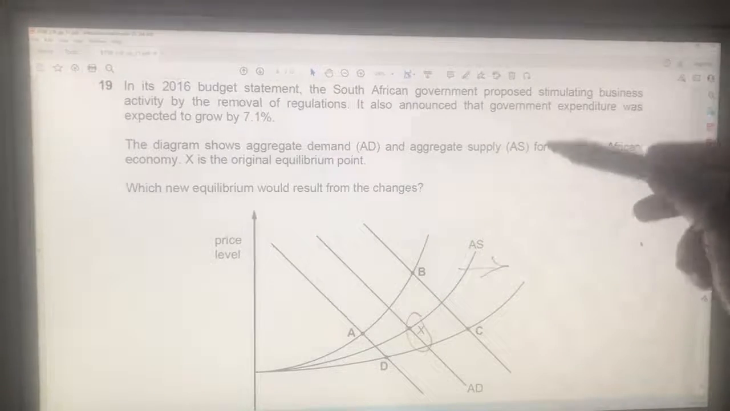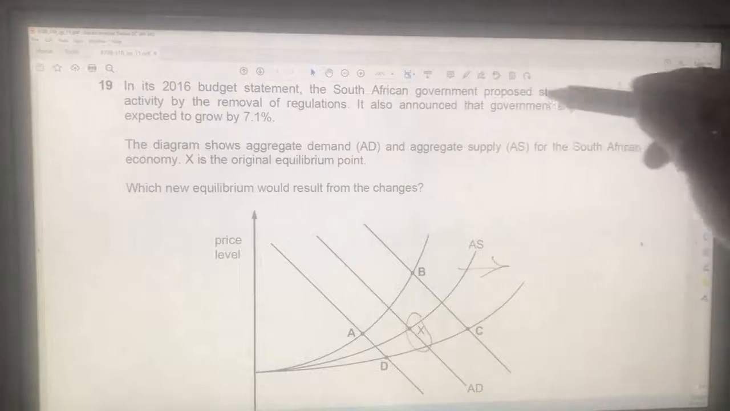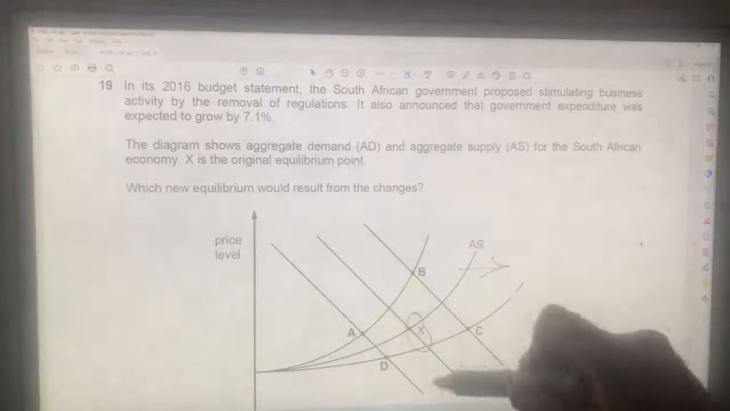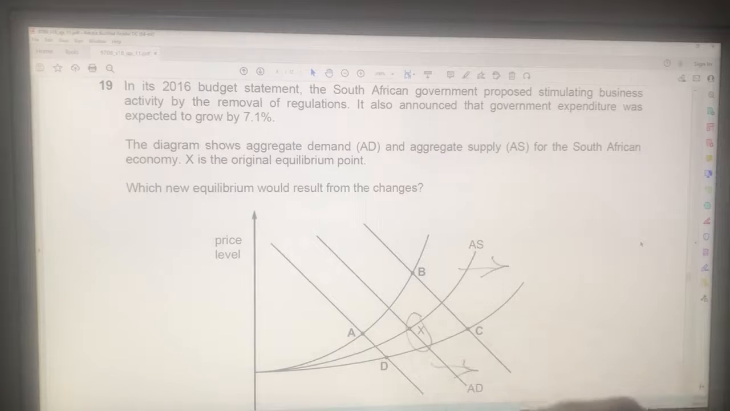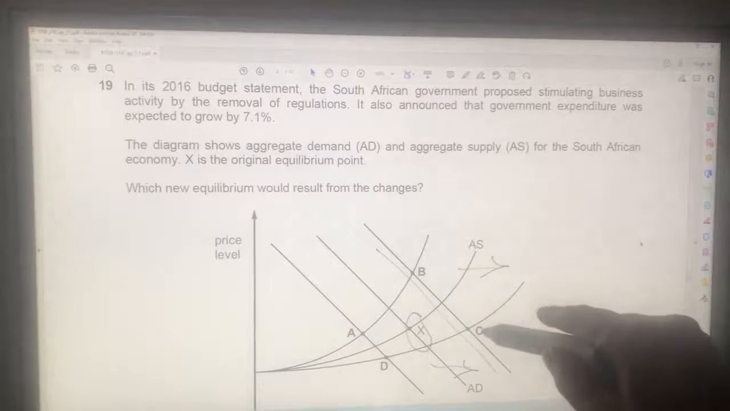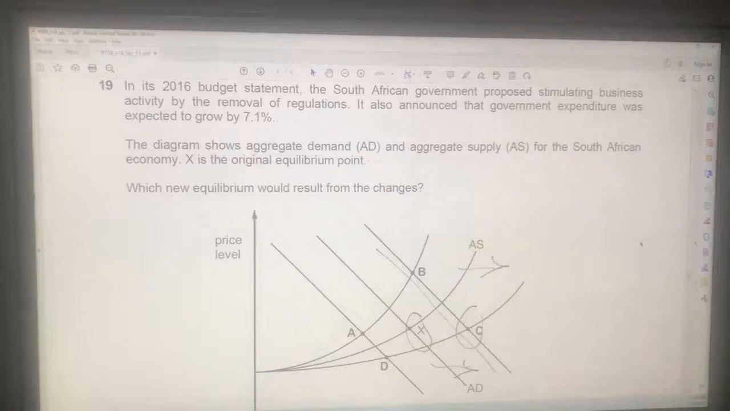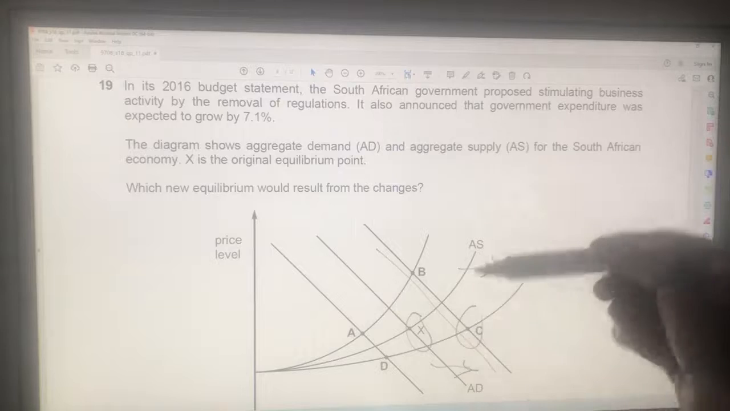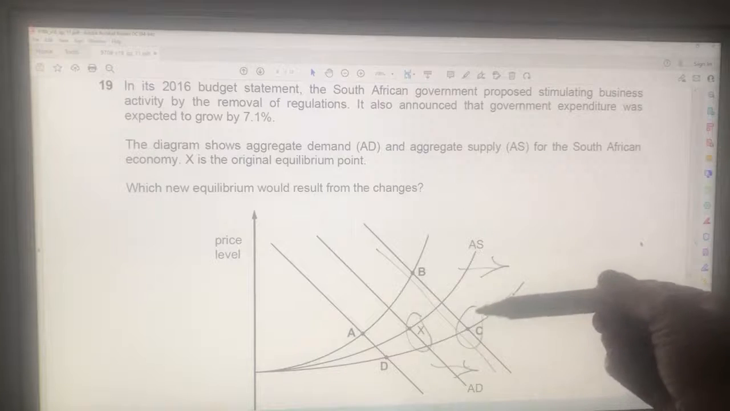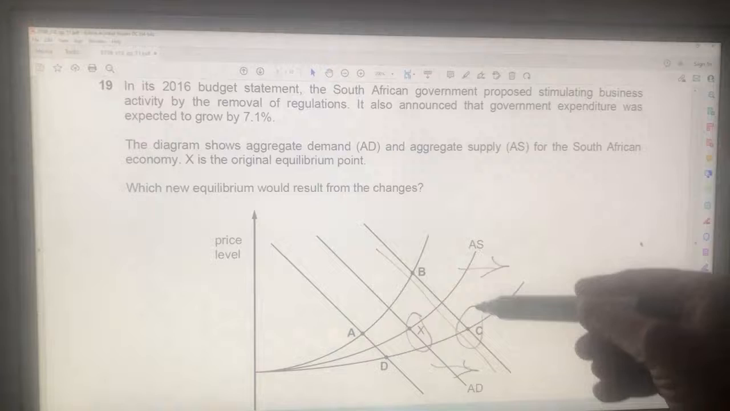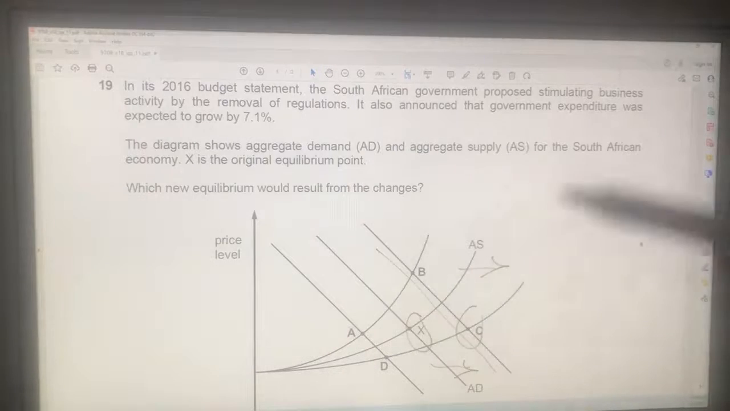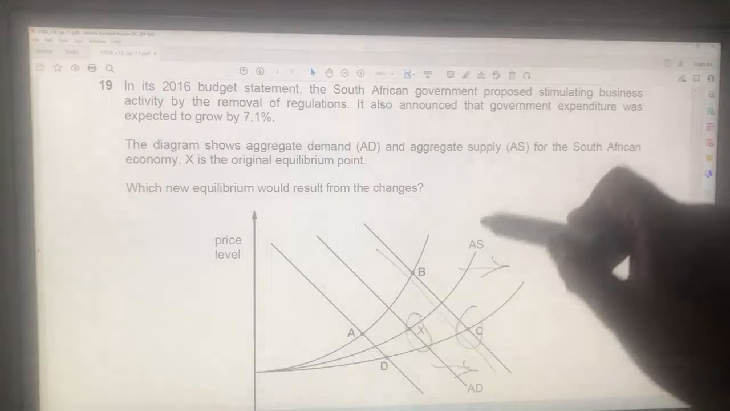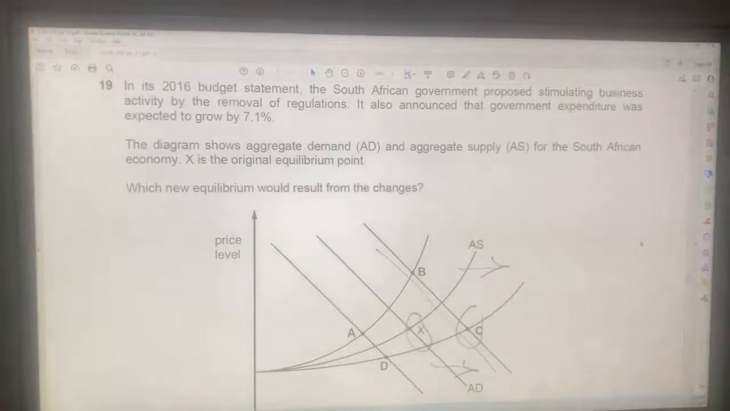That will shift the aggregate supply curve. It also announced that government expenditure was expected to grow by 7.1%. That will shift aggregate demand to the right. So I think X is the original equilibrium point, and C will definitely be the new equilibrium point. It cannot be any other, right? And hey, this is beautiful. Here's an aggregate supply curve that's actually curved.